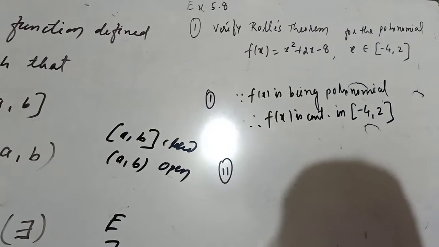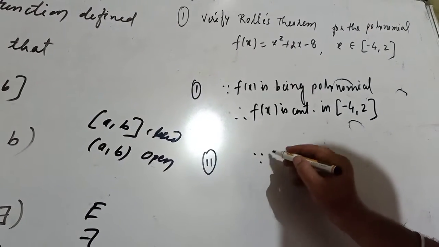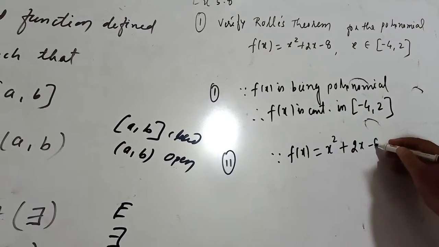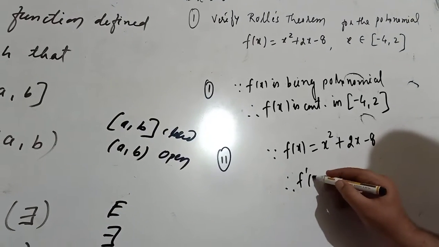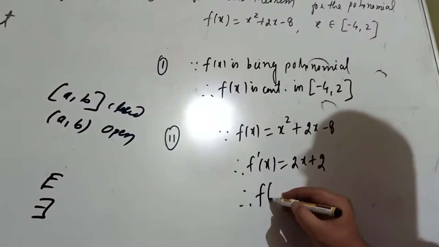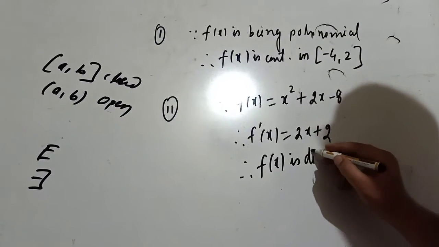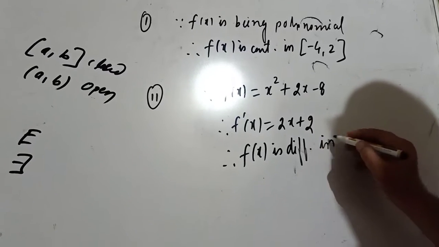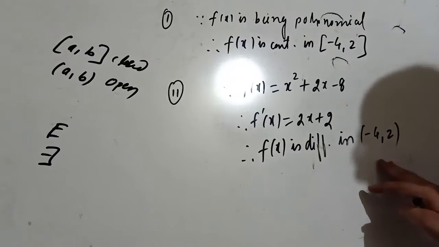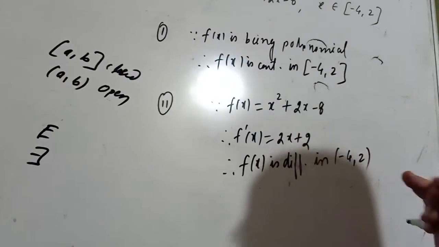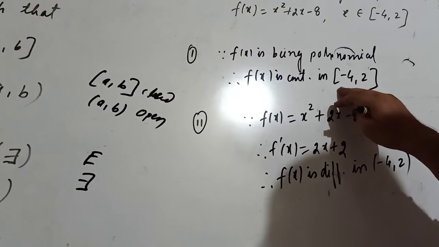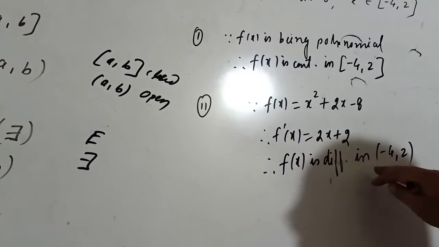And the second point is f of x is differentiable. So first of all you have to show here what is f of x, x square plus 2x minus 8. What is f dash x? It is 2x plus 2. Therefore we can say that f of x is differentiable in the open interval minus 4 to 2. Differentiable in the open interval, continuity in the closed interval. Remember that. Very important to keep this in mind. In the first point, continuity, you have to take the closed interval. For the second point, the open interval.